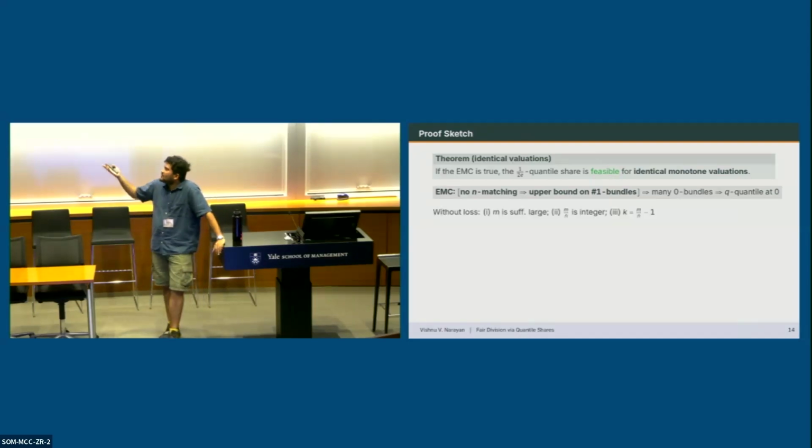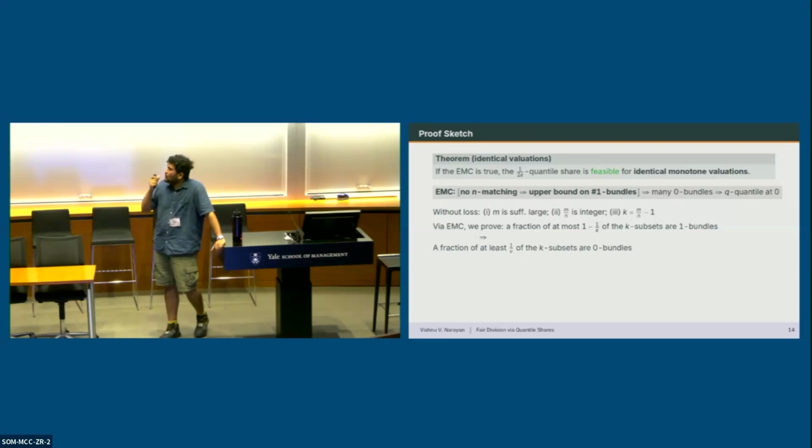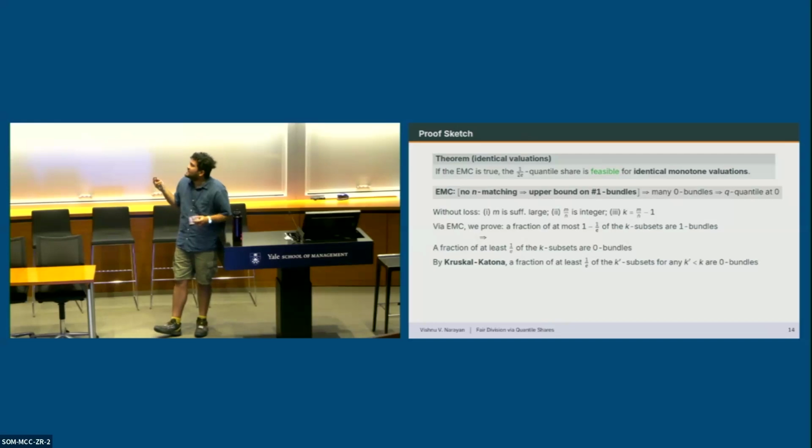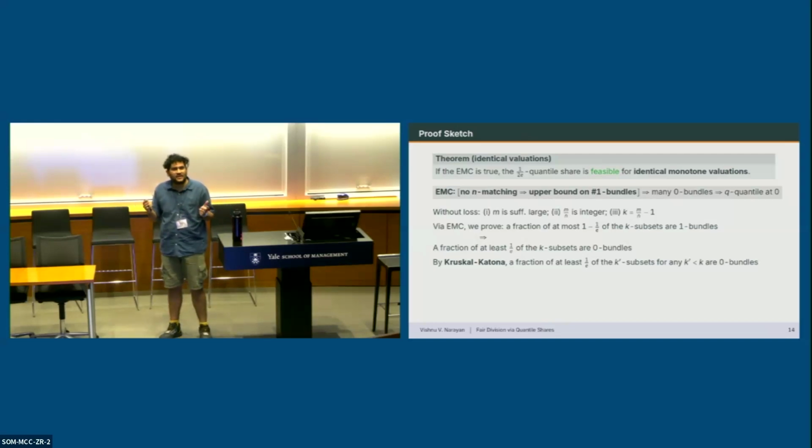So it's without loss to assume that m is sufficiently large, m over n is an integer, and k is m over n minus 1. You can do this by adding dummy items of value 0. And then you can show, via the Erdos matching conjecture, that a fraction of at most 1 minus 1 over e of the k-subsets are 1 bundles. And so a fraction of at least 1 over e of the k-subsets are 0 bundles. And then by the Kruskal-Katona theorem, a fraction of at least 1 over e of the k' subsets, for any k' less than k, are also 0 bundles.